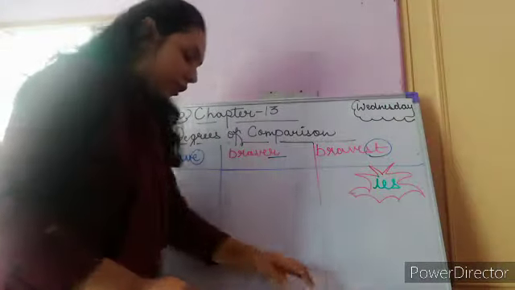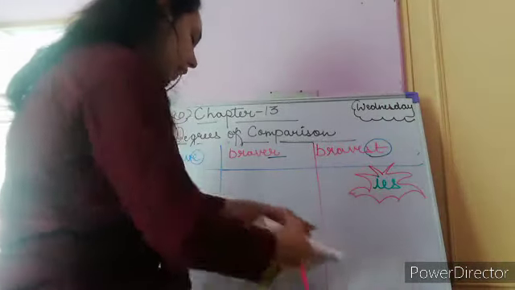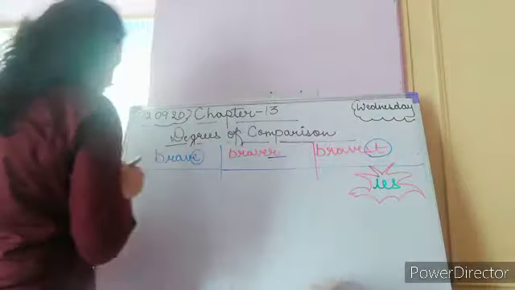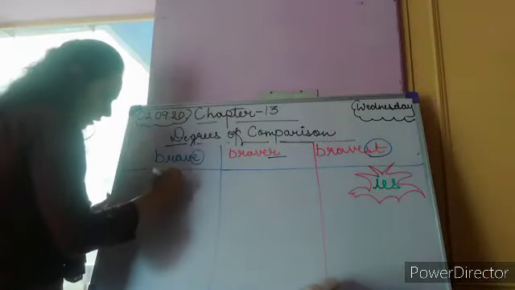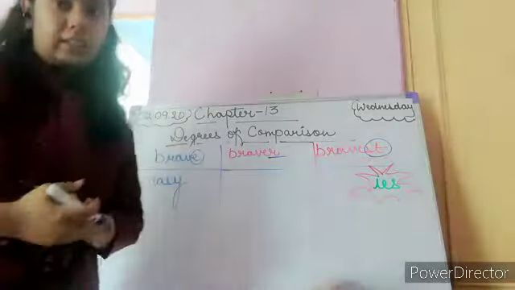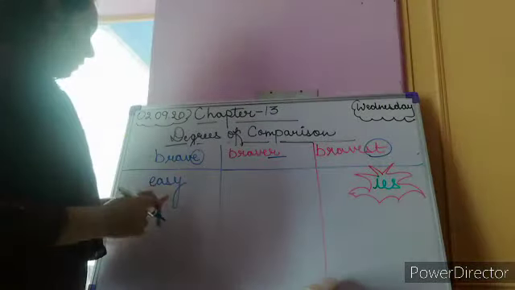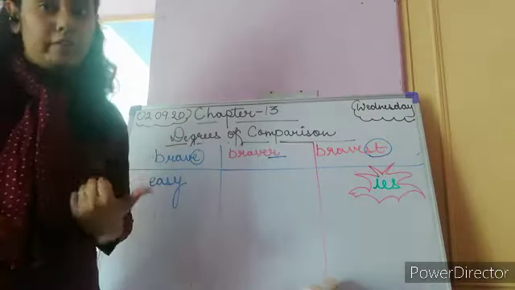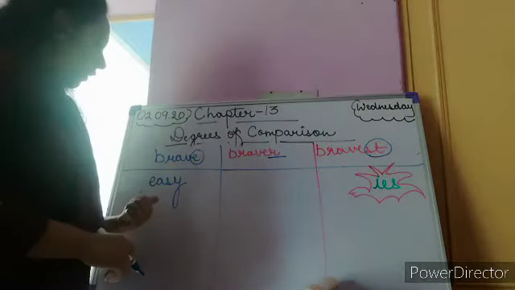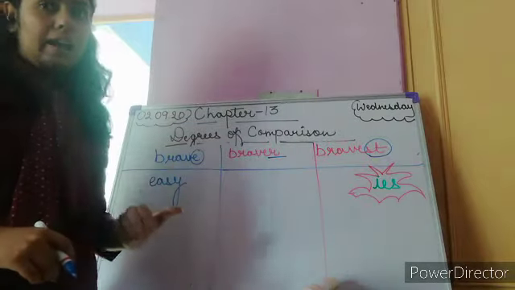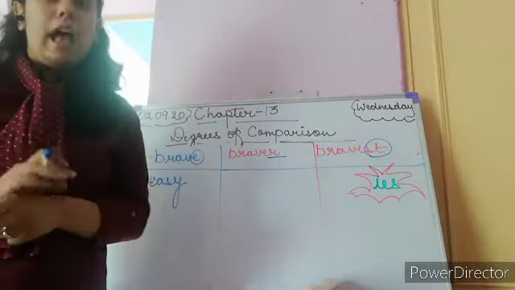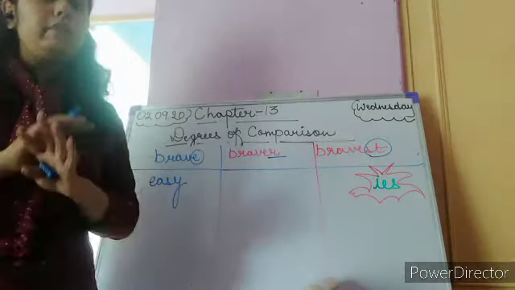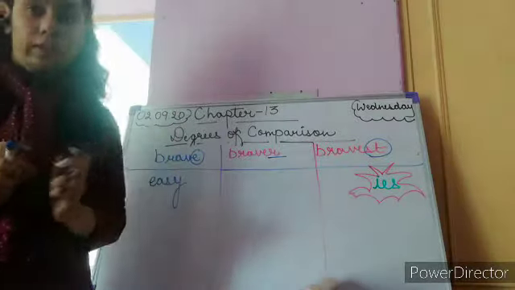So children, now look at this example. We have a word easy. This is an adjective and it ends with letter Y. So this is the base form, or you can say the positive degree of the adjective easy. Here, as we will not make any comparison, we will not change it. It will remain like this only.